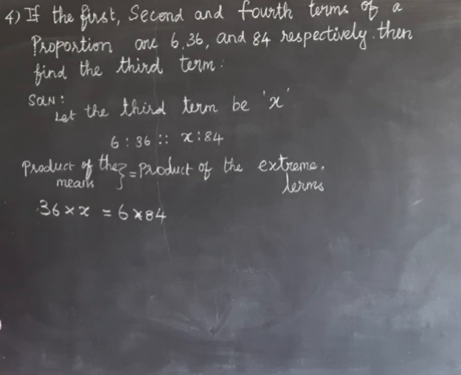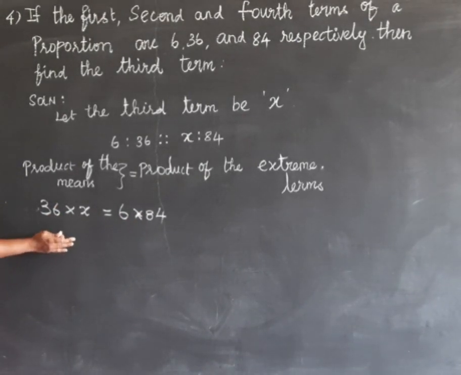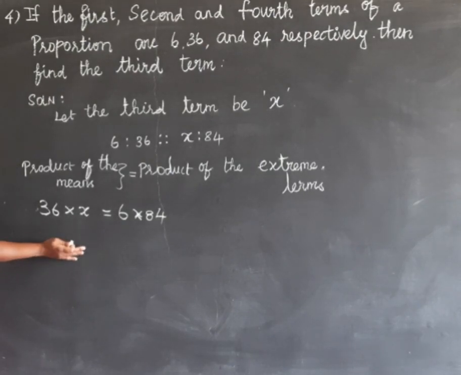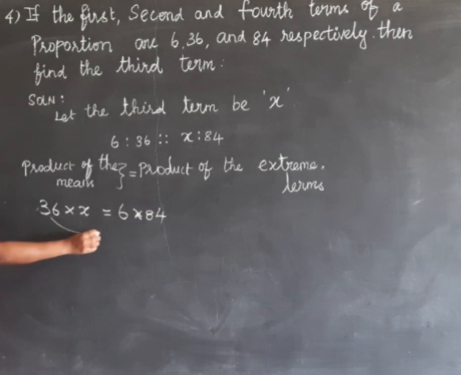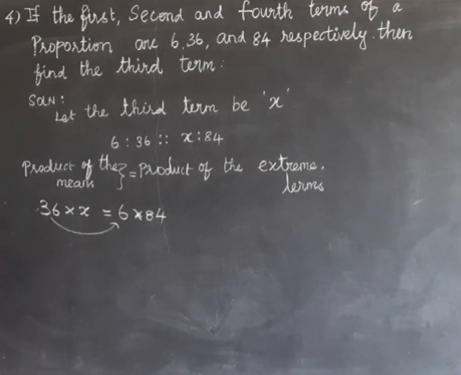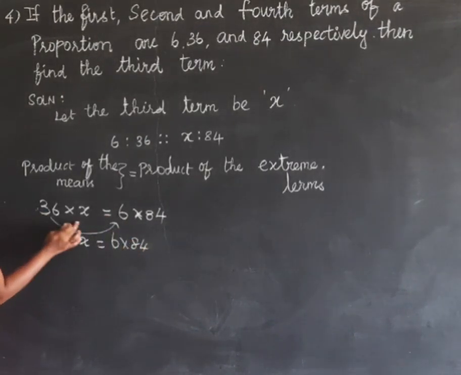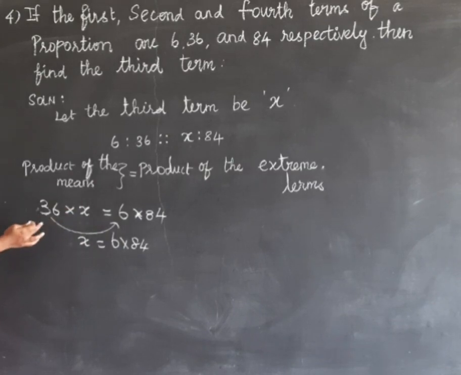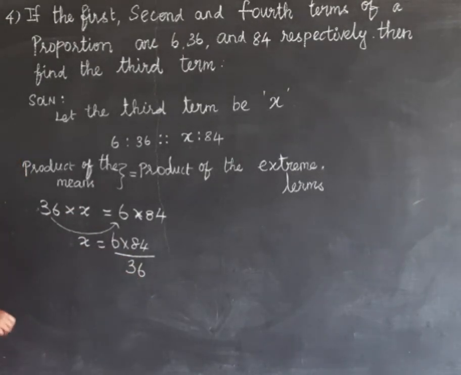Here x is the unknown value. Keep the x on the left side itself. We have to move 36 to the right side. So x equal to 6 into 84, and moving 36 to the right side, we divide by 36.